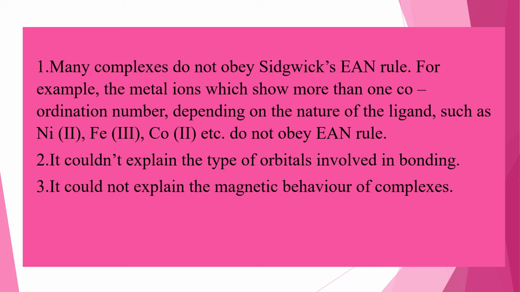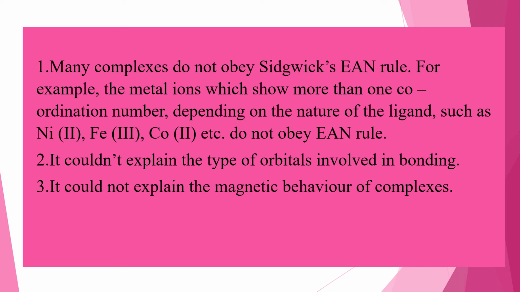Understood? So the first defect is that various complexes were found not to obey the EAN rule. So what are those complexes, students? The complexes in which the central metal atom exhibits more than one coordination number depending on the nature of the ligand, such as Ni(CO)4, Fe(CO)5, Co2(CO)8 etc. They are found not to obey the effective atomic number rule. Second defect: it couldn't explain the type of orbitals which are involved in bonding, and it also couldn't explain the magnetic behavior of complexes.